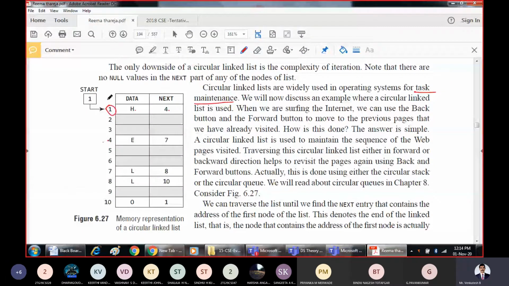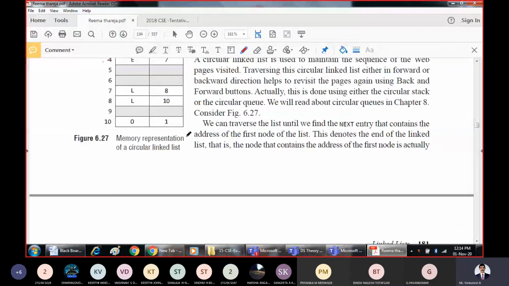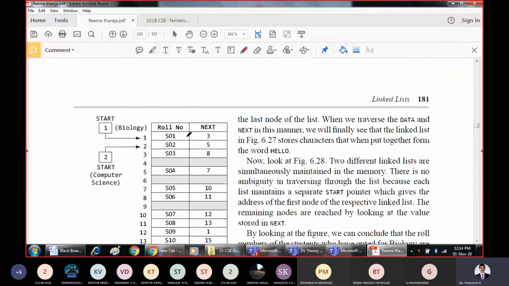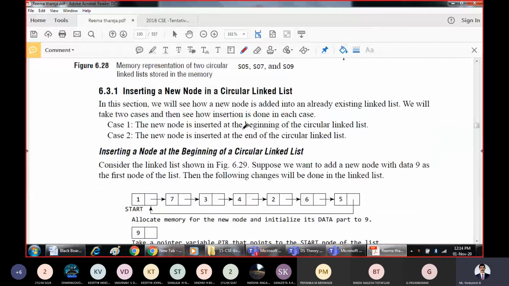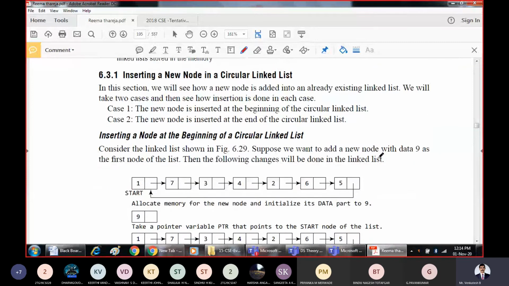And other than this, all the details which we studied for the singly linked list are the same. The only change here is you just have to take a pointer in the last node, that is nothing but a pointer to the first node of the linked list. That's it. Now let us see the different possible operations, inserting a new node in a circular linked list.